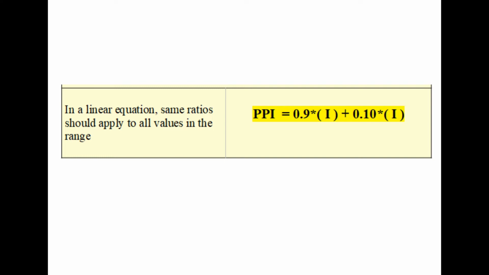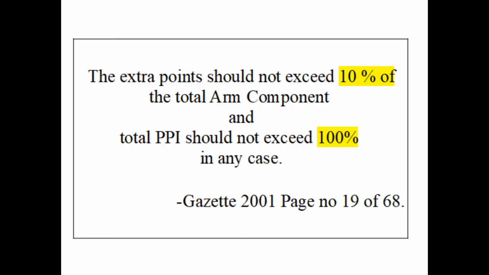Before jumping in happiness that we have solved the puzzle, let us confirm that we have some more evidence. There is one more place showing this rule slightly in a different tone. You can find the following statement in the Gazette of 2001 in page number 19 of 68. The extra points should not exceed 10% of total ARM component and total PPI should not exceed 100% in any case. That's a beautiful statement. It solves many of our problems. It means in a case of 100% disability or 100% PPI, the complications can be of maximum 10% of the total impairment. Number one.